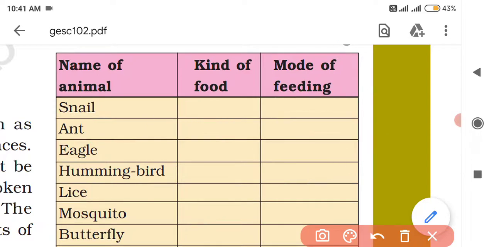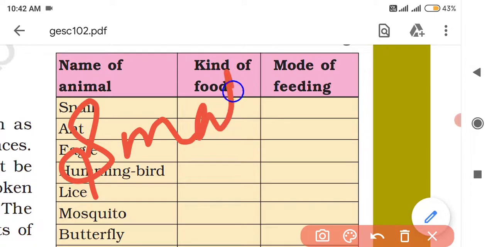Next is eagle. Eagle is a large bird which feeds on the flesh of its prey by tearing its flesh with its powerful beak. So you can write kind of food they eat as small animals.